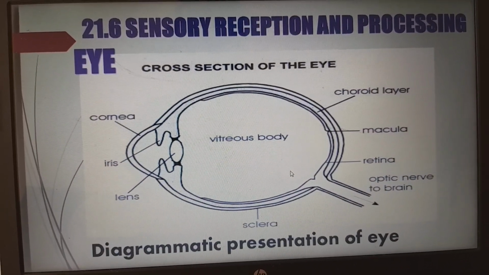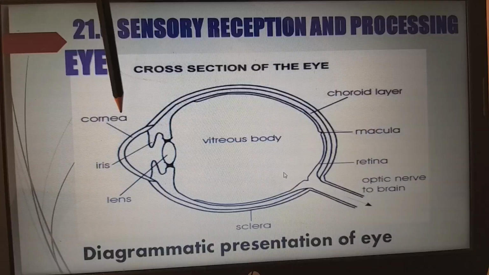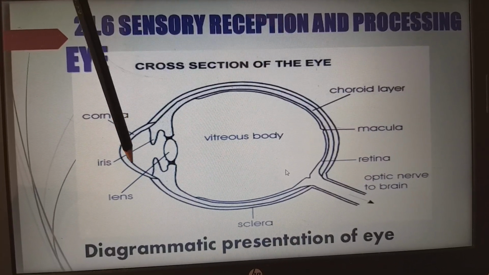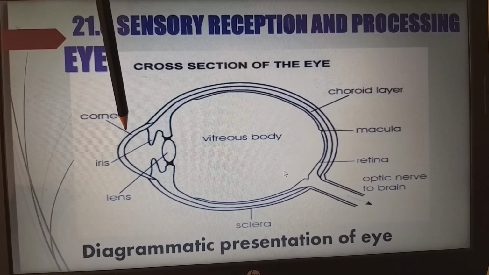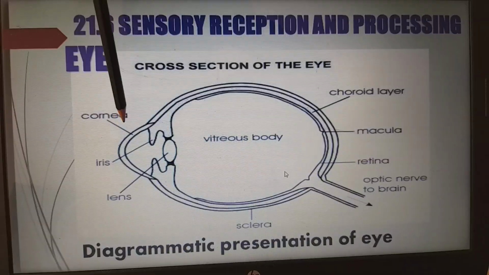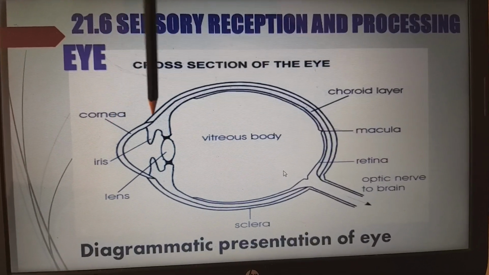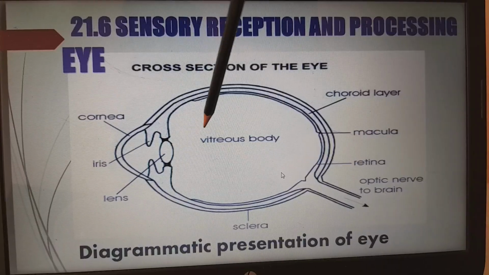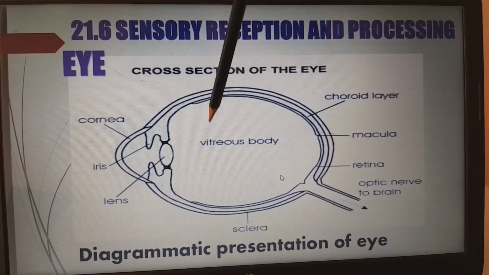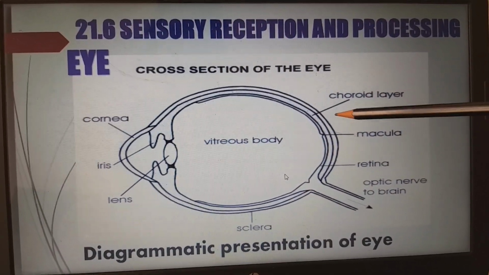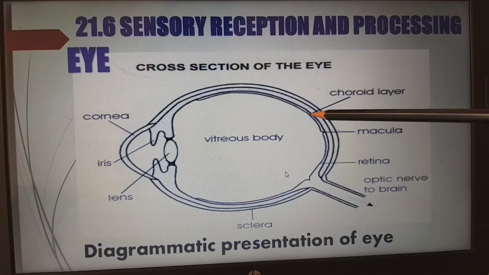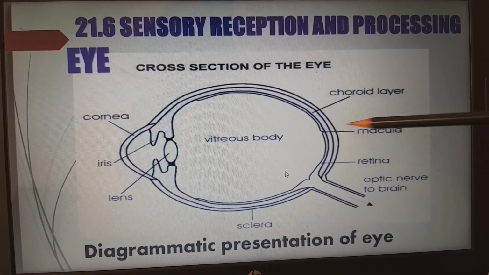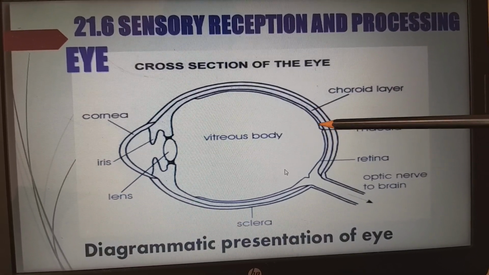Coming to this cross section of the eye. Here we have the cornea, the very outer layer. Outside the cornea, we have one more layer which we call the conjunctiva. This is the iris muscle, this is the lens, and this is the vitreous body. Here the whole eye is divided into the choroid layer, and we have the macula, which we also call the blind spot.